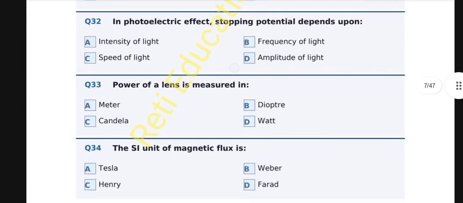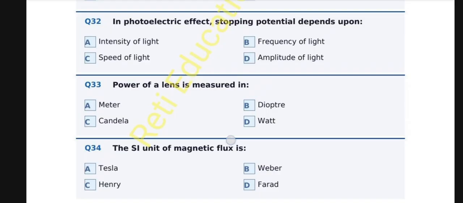Question number 33. Power of lens is measured in A. Meter, B. Diopter, C. Candela, D. Watt. And the correct option is B. Diopter. Power of a lens, its SI unit is diopter, D. Converging lens has a positive power, diverging lens has a negative power.